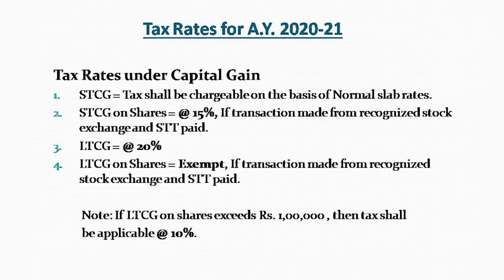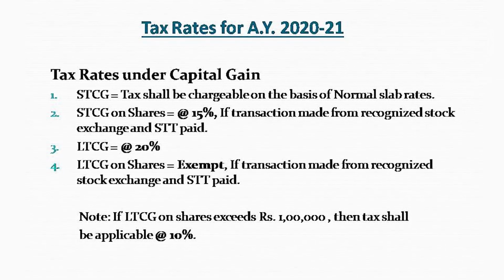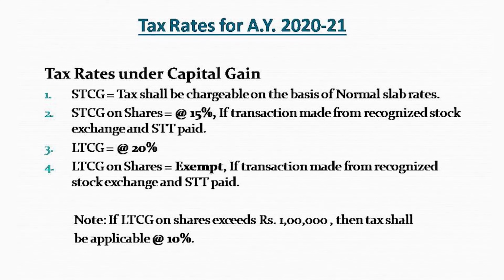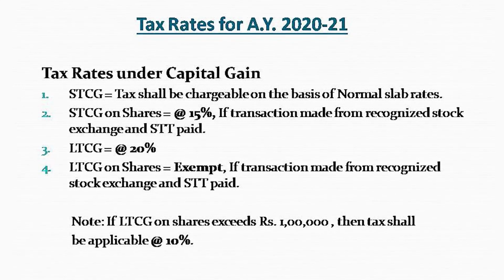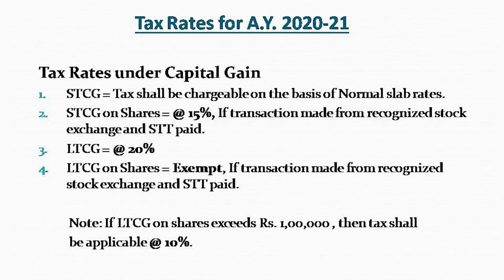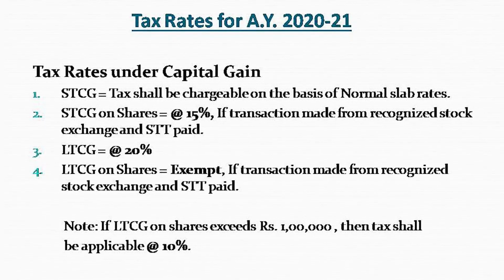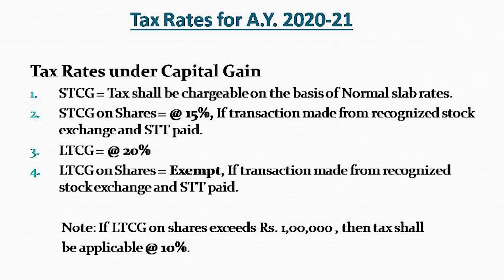But when long-term capital gain arises on the shares or market instruments, it is exempt if the value does not exceed rupees 1 lakh. If the value exceeds 1 lakh, then it is chargeable at the rate of 10%.